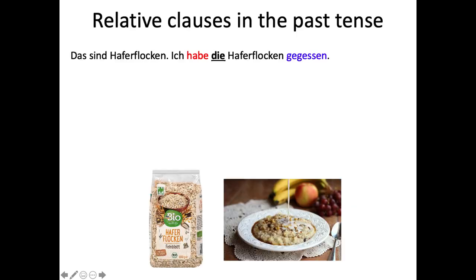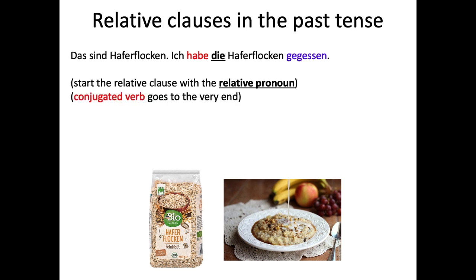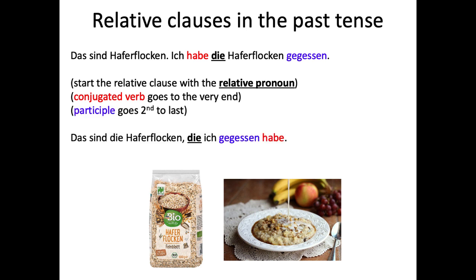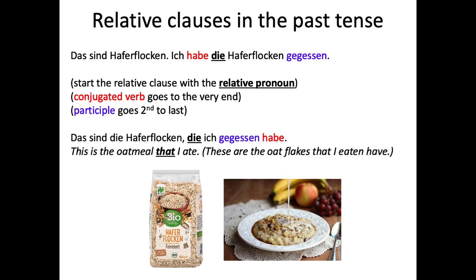So same thing, just watch out for the verb being at the end of the relative clause. Okay, so in the past tense, let's look at the word order here. Das sind Haferflocken. Ich habe die Haferflocken gegessen. We start with the relative pronoun. Conjugated verb goes to the very end. Participle goes second to last. So, das sind die Haferflocken, die ich gegessen habe. This is the oatmeal that I ate. Word for word, these are the oat flakes that I eaten have. Of course, we wouldn't do that in English. We would just say I ate, or maybe I have eaten.